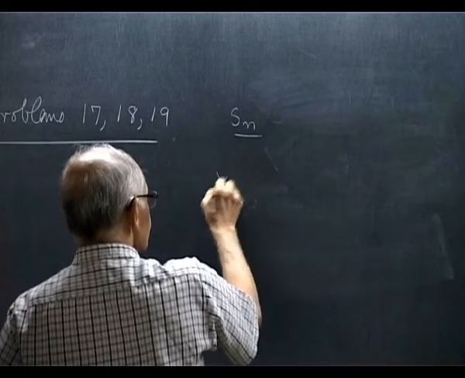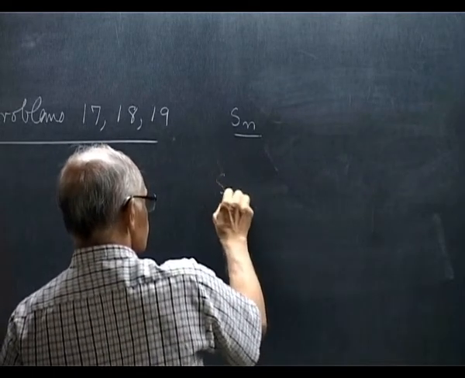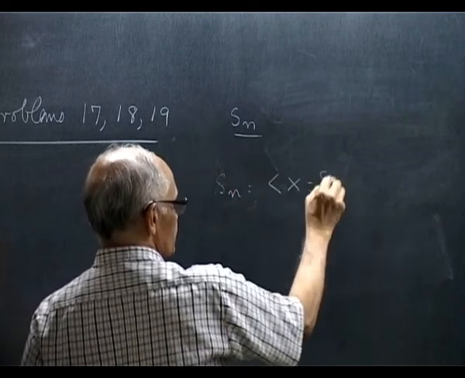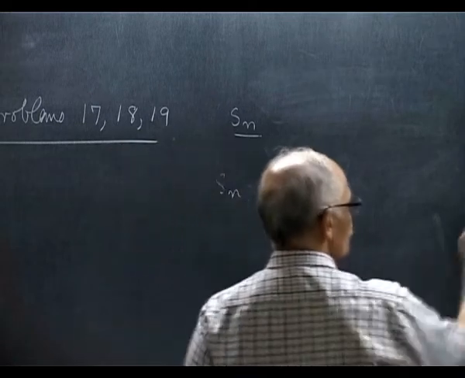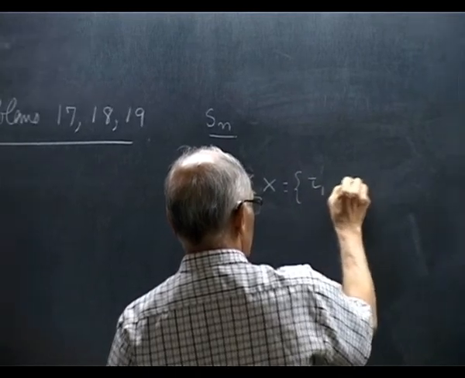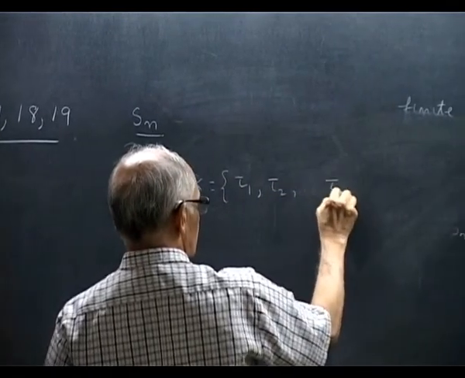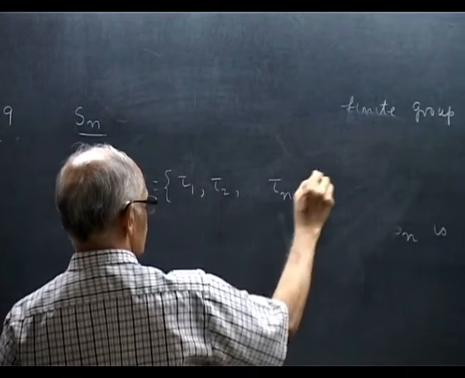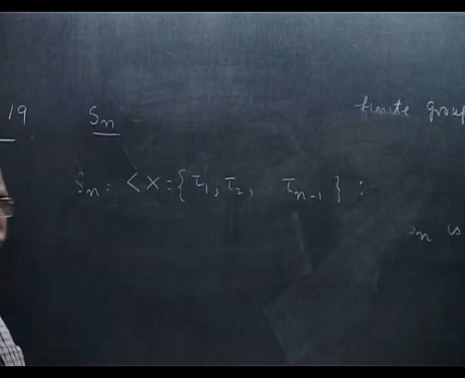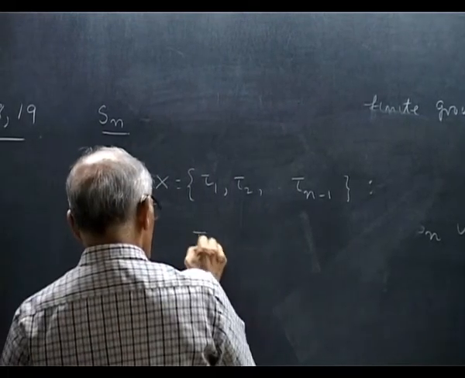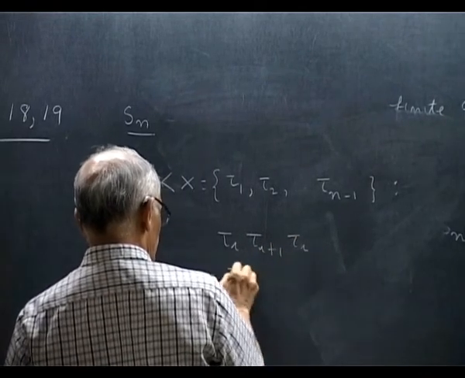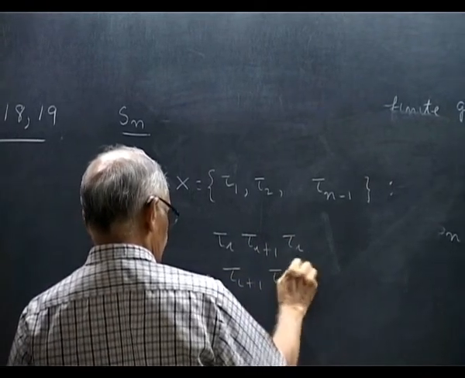So here the X is the following. Sn consists of the following system of generators, say tau 1, tau 2, up to tau n minus 1. But there is a funny relation: tau i plus 1, tau i, tau i plus 1 equals tau i, tau i plus 1, tau i.